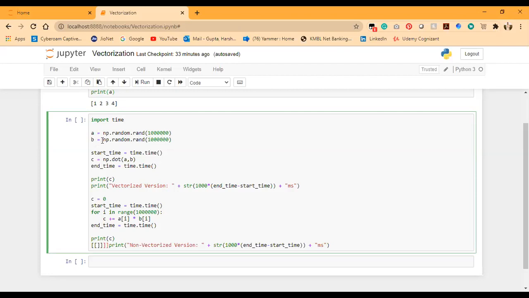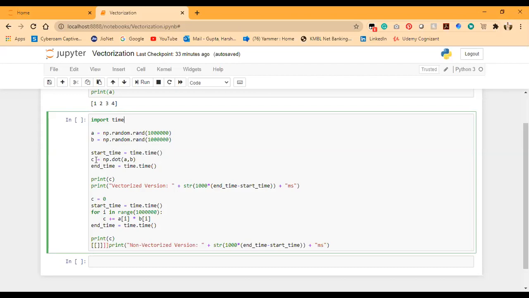Okay, and also we have B as np.random.rand, and we have applied 1 million dimensions, and we have also applied random numbers to this vector B also. Now what we are going to do is, firstly we are going to see the vectorized version. We are going to start our clock, or set a start time. Start time would be the variable, and time.time would be the function used to store the value into the variable start time.